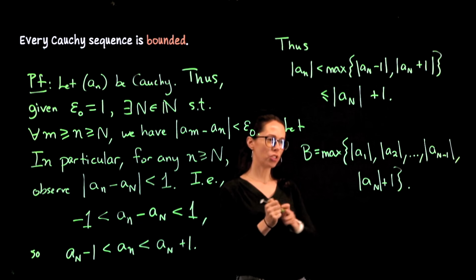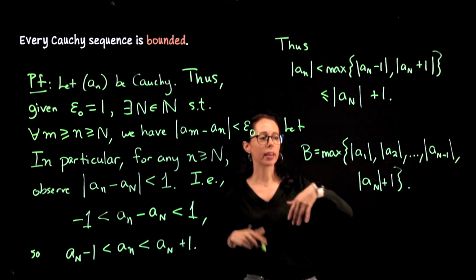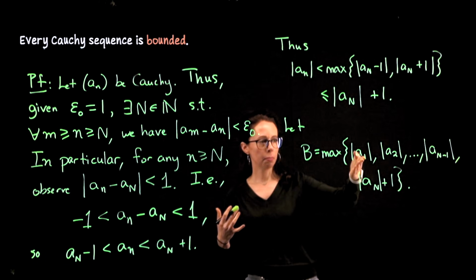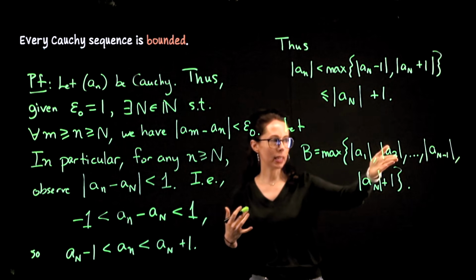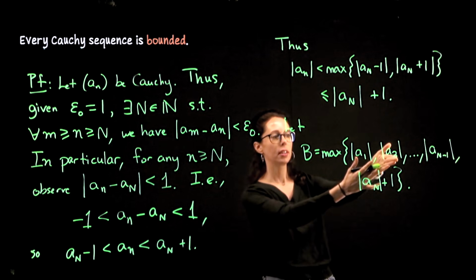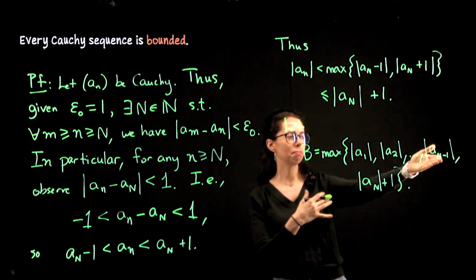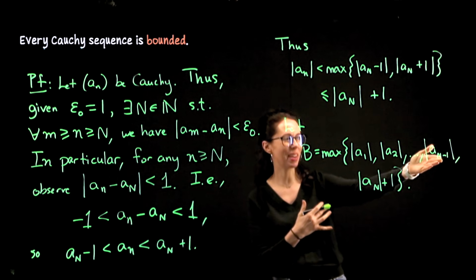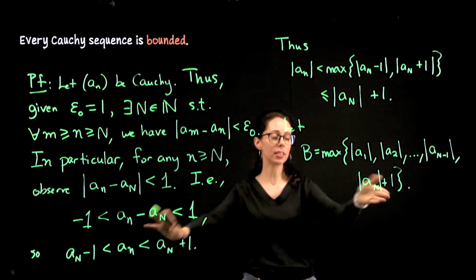And at this point, it's so cleanly constructed, you don't really need to prove to the reader that this is a maximum for everything. If we look at the first term, it's equal to this. So it's less than or equal to b. Second term is equal to this. Literally, it's spelled out for us. So it's less than or equal to b all the way through the next to last term, before the threshold. So the N minus 1th term. And then at the threshold and beyond, we did prove that this bound works.